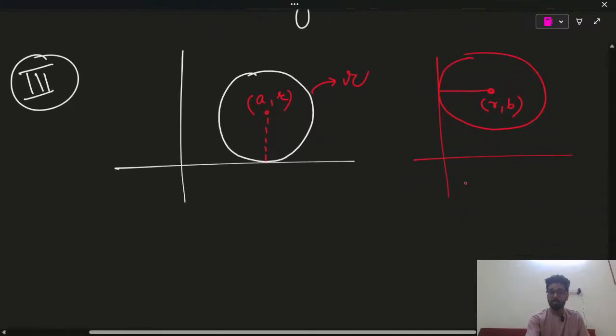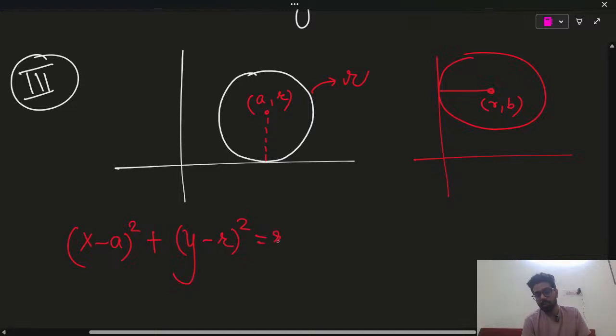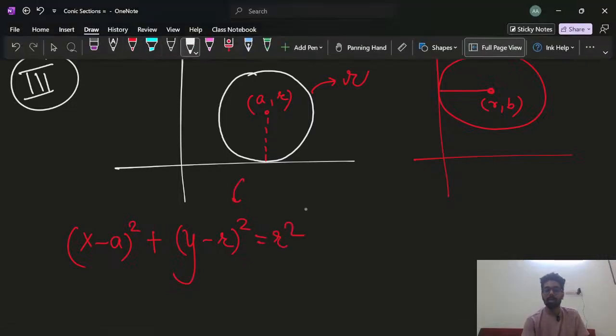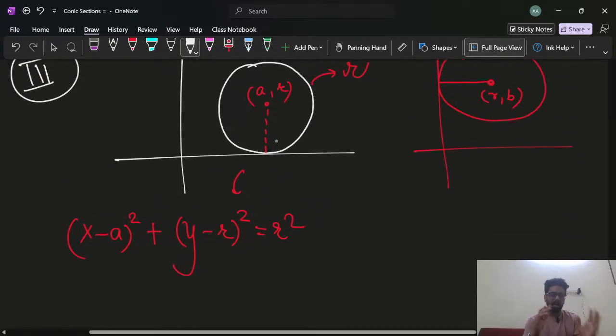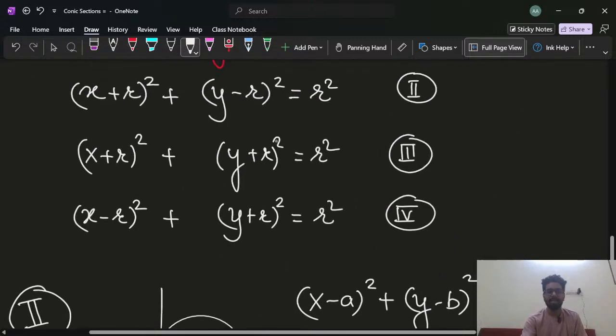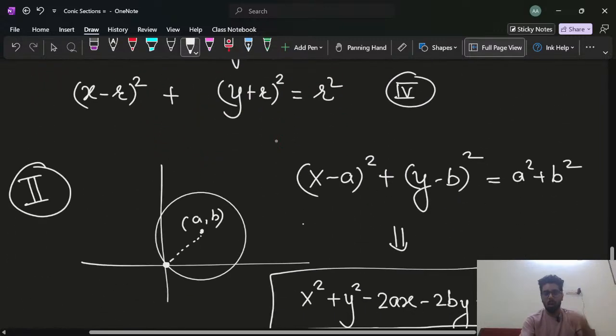Alright guys, so what you will write down over here is x minus a whole square plus y minus r whole square is equal to r square for this case. You may have a confusion: sir, you talked about the four varieties of equation for the first case, why not this?